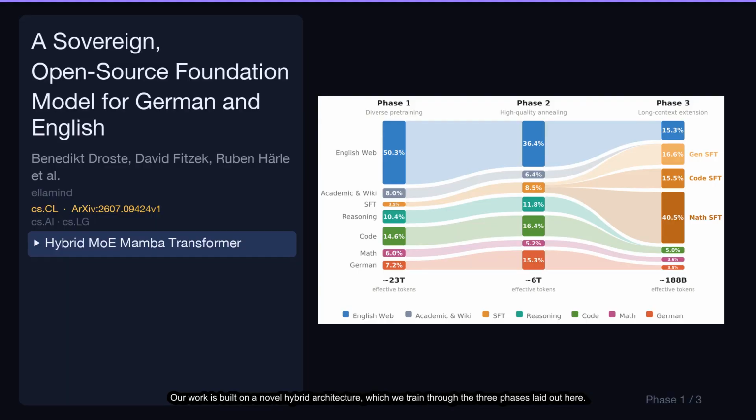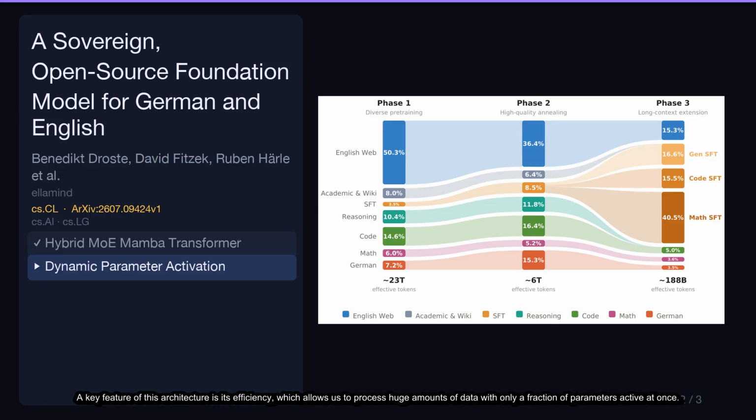Our work is built on a novel hybrid architecture, which we train through the 3 phases laid out here. The process kicks off with Phase 1, a diverse pre-training stage using a massive data mix. A key feature of this architecture is its efficiency, which allows us to process huge amounts of data with only a fraction of parameters active at once. This is crucial for handling the 23 trillion effective tokens in Phase 1 and the 6 trillion in Phase 2.